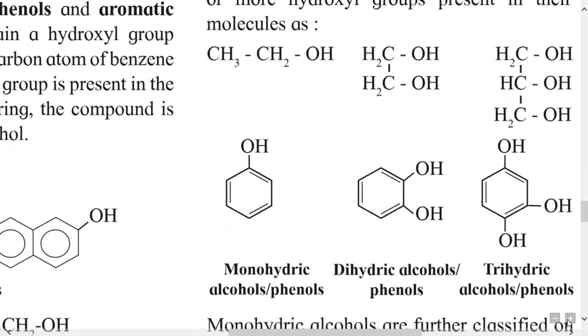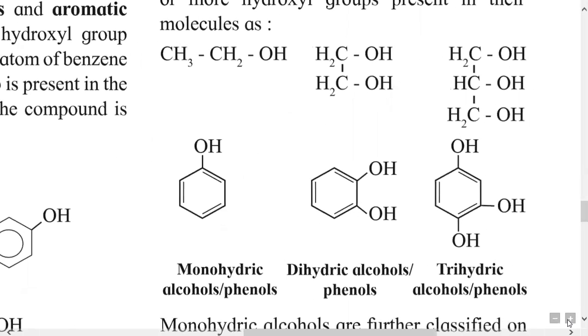One of the examples is CH3, CH2OH. This is ethyl alcohol or ethanol, containing one OH group. So this is an example of monohydric alcohol. Then the second example given contains two OH groups in one molecule.